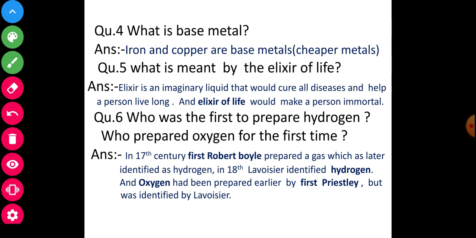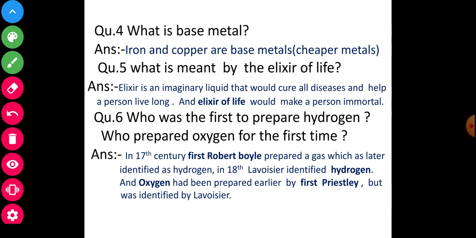Question number 4. What is base metal? Previously I had discussed. Yes. So now see and observe that answer carefully. What is base metal? Iron and copper are base metals. We will also say previously cheaper metals. So iron and copper are base metals. Question number 5. What is the elixir of life? Answer: elixir is an imaginary liquid that would cure all disease and help a person live long. An elixir of life would make a person immortal.